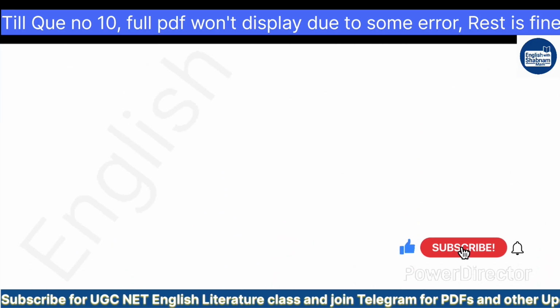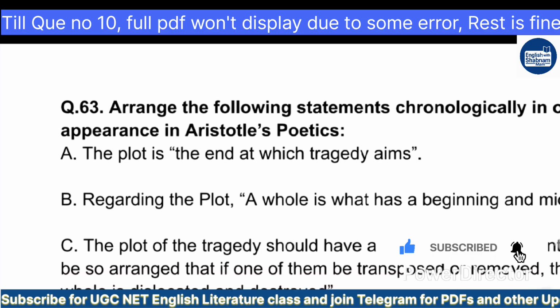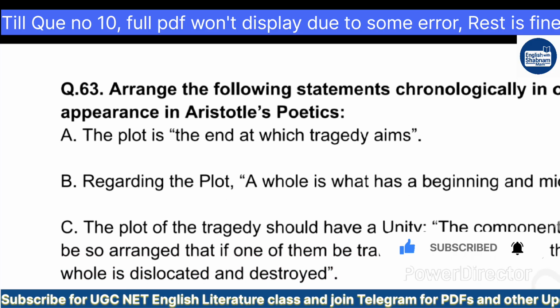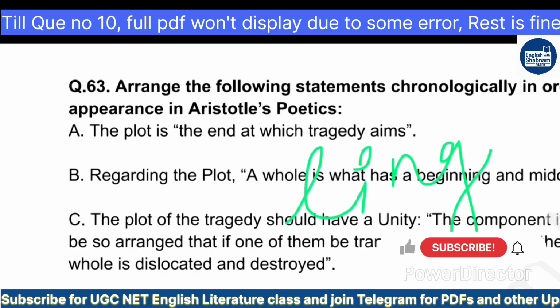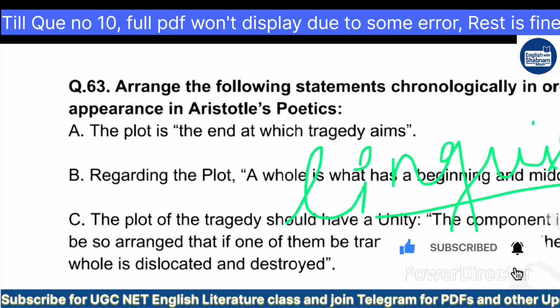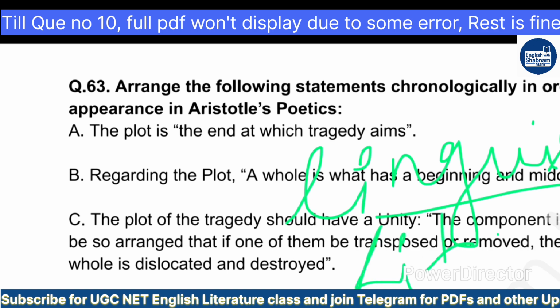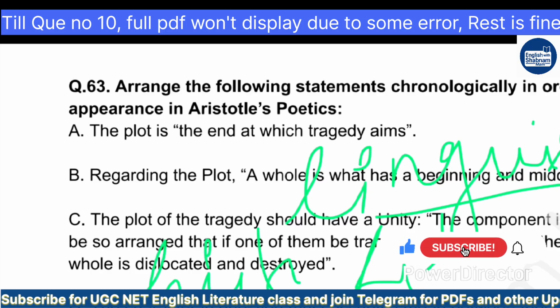Now move on to the next one. One thing you have realized is that the initial few questions were majorly focused on the linguistic part, right? Then the second thing, in the questions from literature, they have majorly focused on core history, depth.